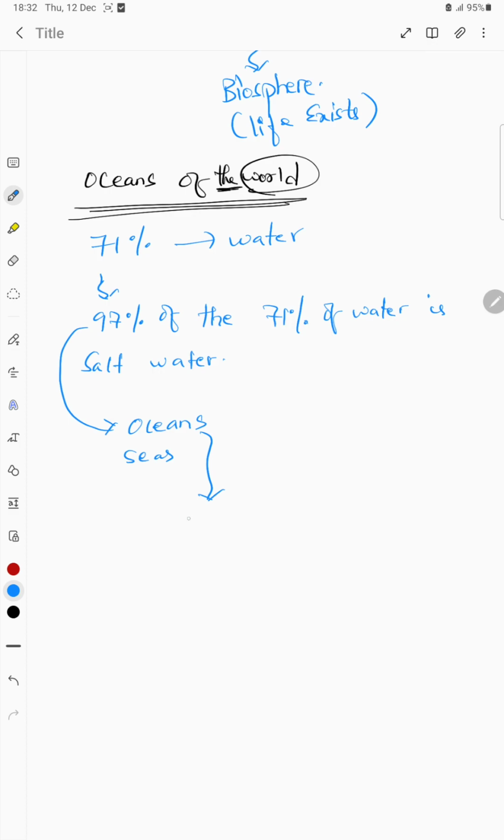What are the oceans that are present on the Earth's surface? We know that there are 5 oceans that are present. First one, in the descending order of area, I'm writing this. We all know about the Pacific Ocean.